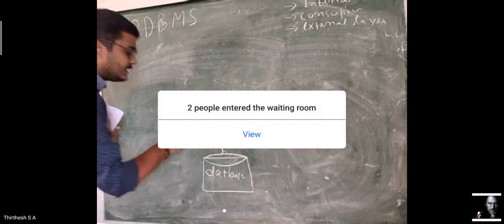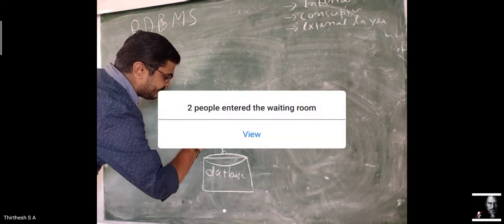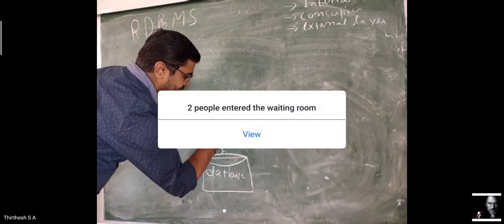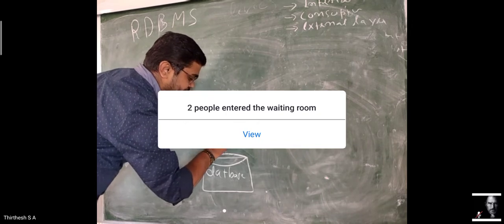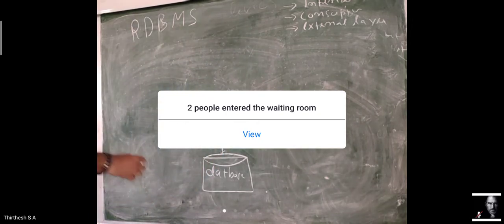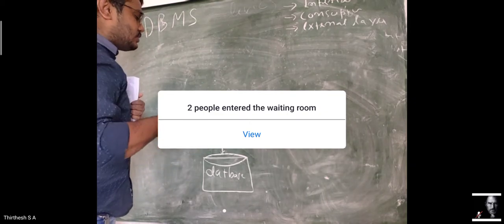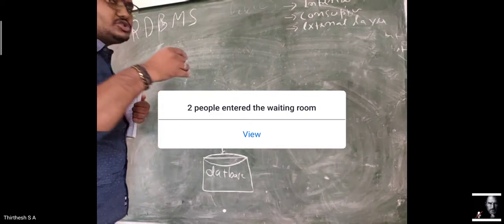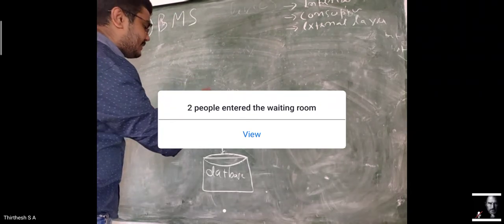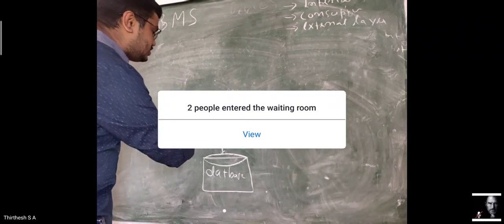That layer is known as the internal layer. Next, to make this internal layer we should have some logical statements. Those logical statements are provided by the conceptual schema.